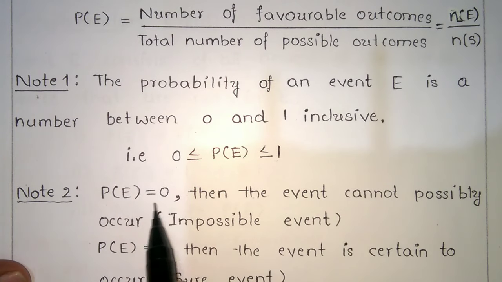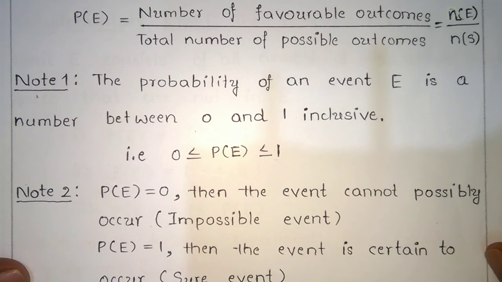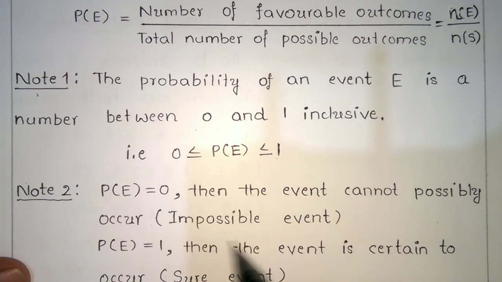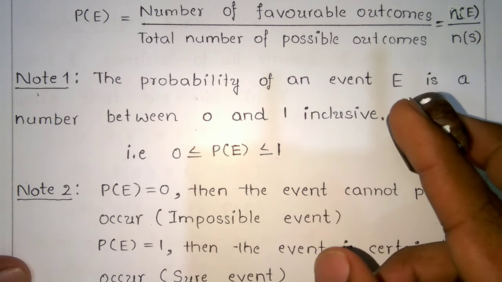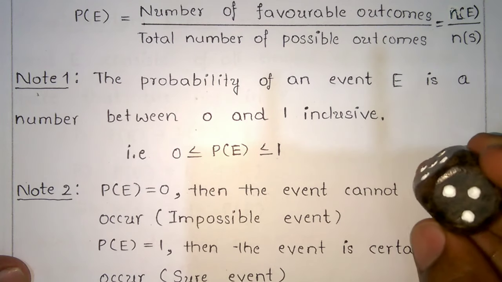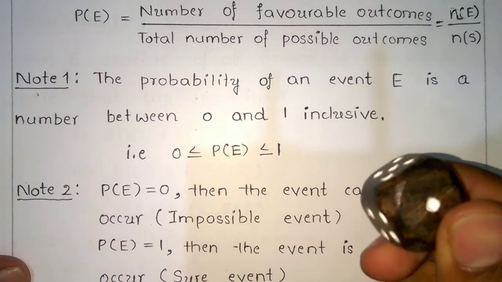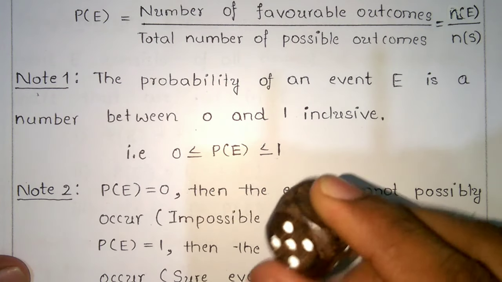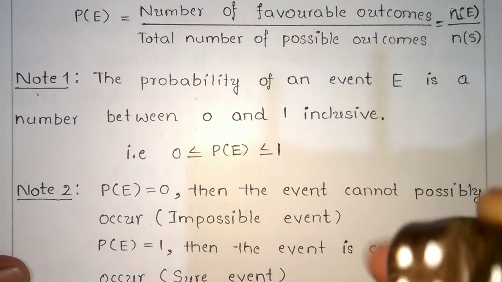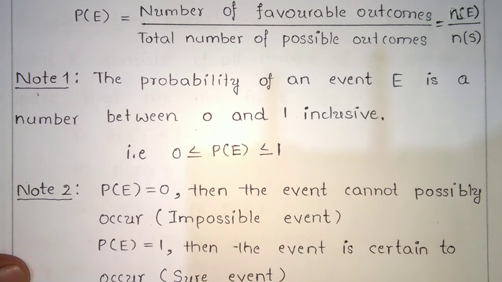If P of E equals 0, then the event cannot possibly occur. That is an impossible event. When you throw a dice, the possibility of getting 8: the dice has only up to 6, so the chance of getting 8 is 0. Therefore that is an impossible event.